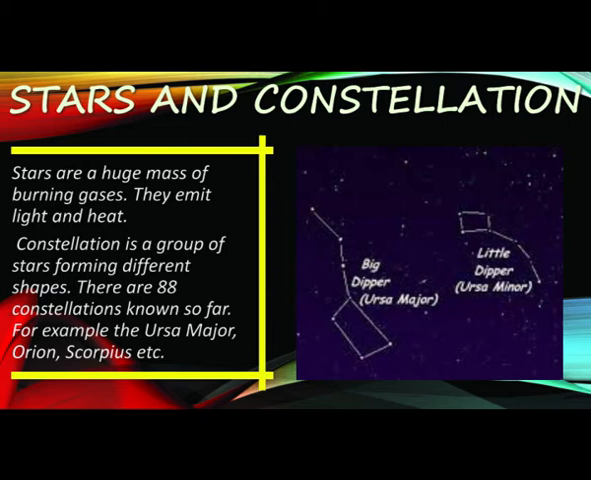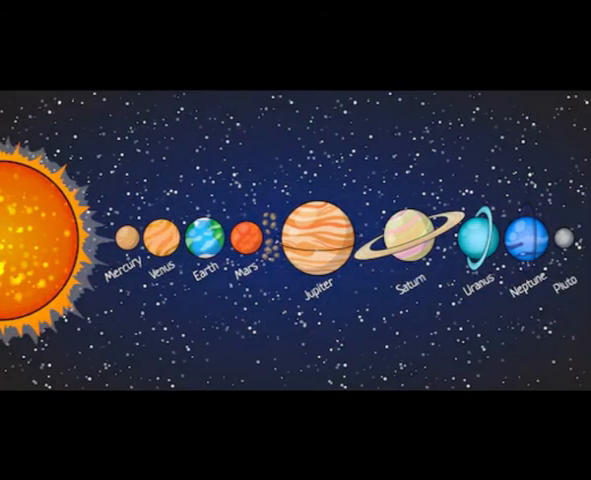There are 88 constellations known so far. You can identify some of these with naked eyes, like the Ursa Major, Ursa Minor, Orion, Scorpius, Canis Major, Taurus, etc. Do you know the constellation Ursa Major or Big Bear is referred to as Saptarishi, the seven sages, in Indian astronomy. So, this was all about your first chapter, that is our solar system.